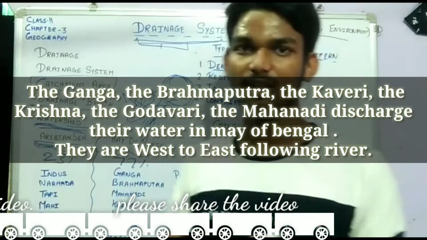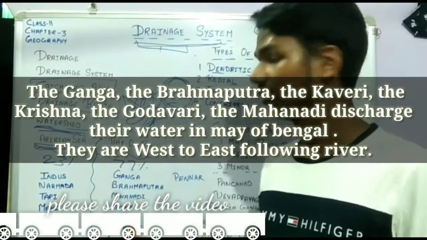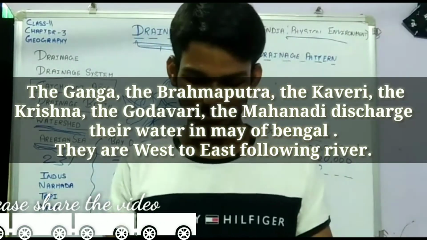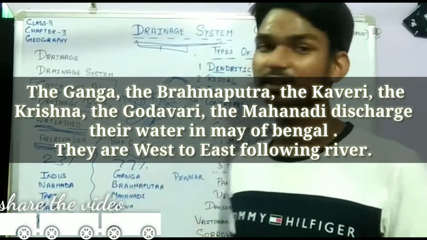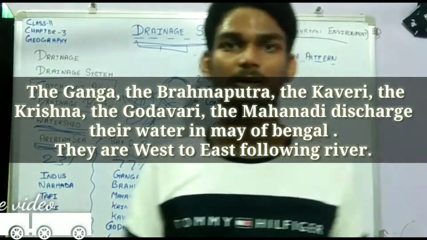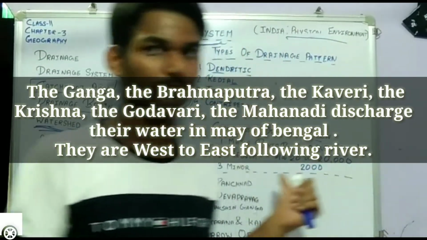Now the Bay of Bengal, it consists of 77% water discharge area. The rivers which discharge their water in the Bay of Bengal are Ganga, Brahmaputra, Krishna, Kaveri, Godavari, Mahanadi.